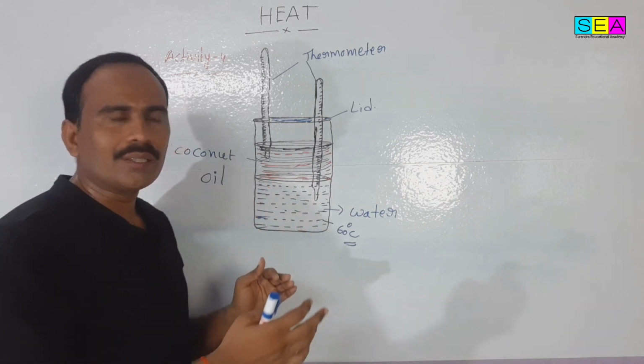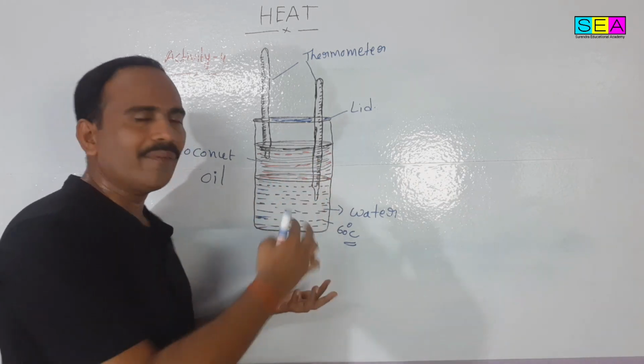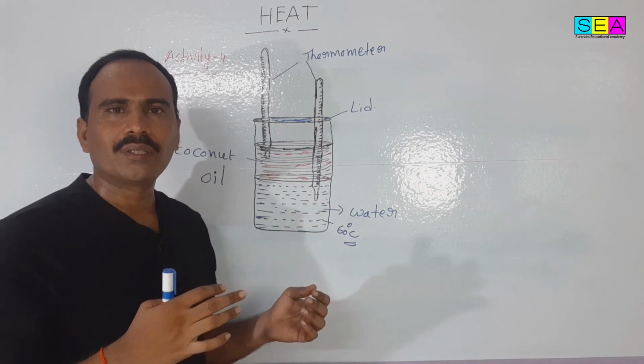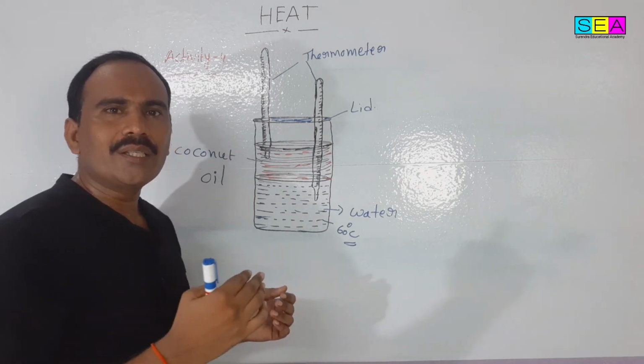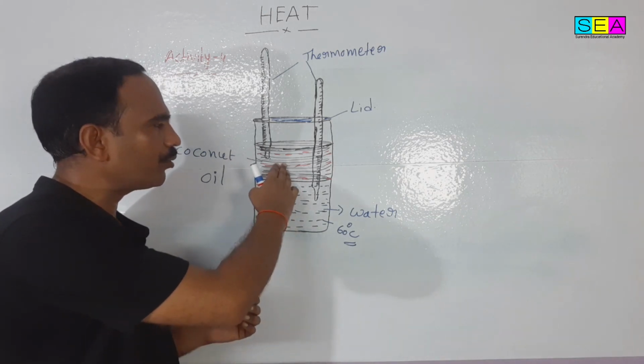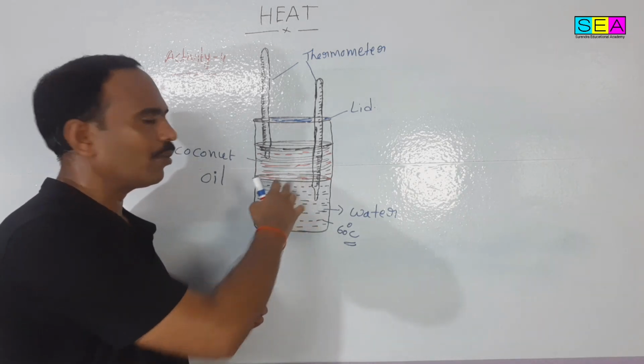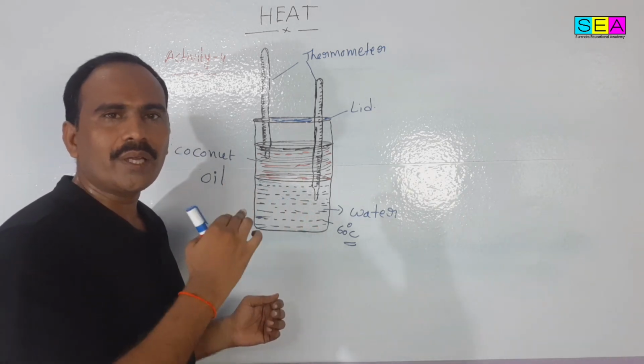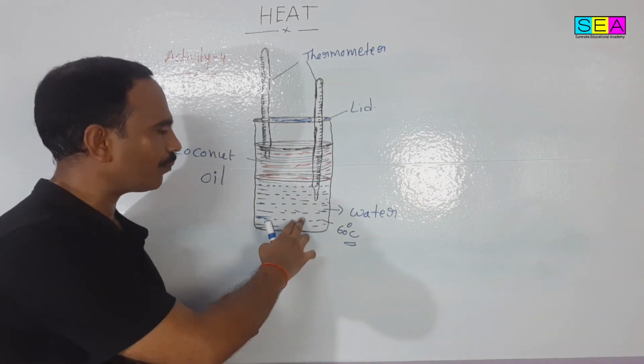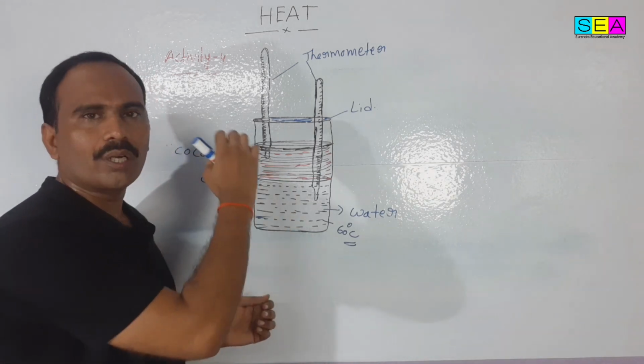Both objects have different temperatures, so heat energy flows from the hotter body to the colder body. Here water is the hotter body and coconut oil is the colder body. That's why heat energy flows from water to coconut oil.